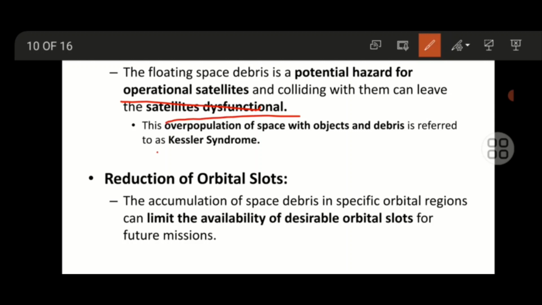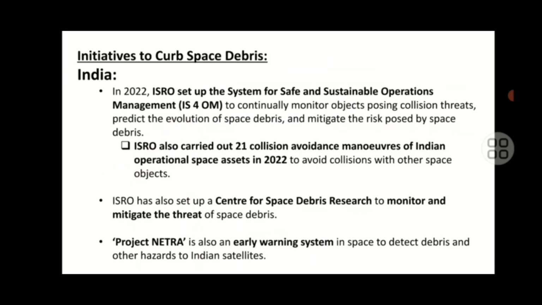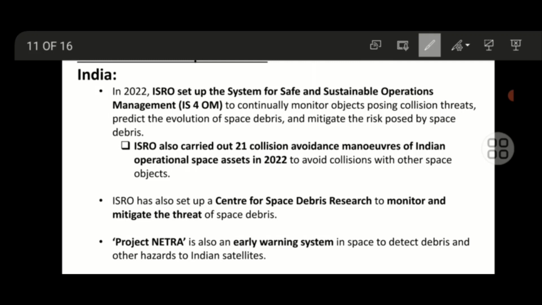Overpopulation of space with objects and debris is called the Kessler syndrome. Very important. The accumulation of space debris in a particular region can even limit the availability of orbital slots for future missions. India has taken many initiatives to curb this debris. In 2022, ISRO set up the System for Safe and Sustainable Operation Management, IS4OM, to monitor objects posing a threat, predict space debris, and mitigate the risk.